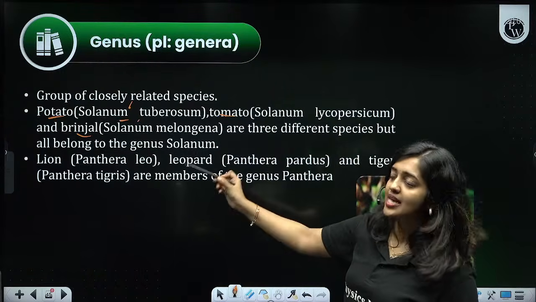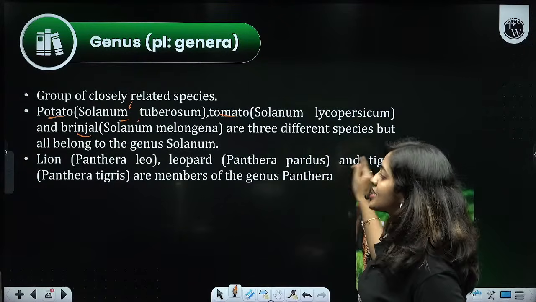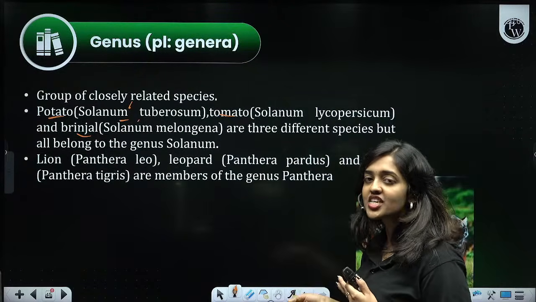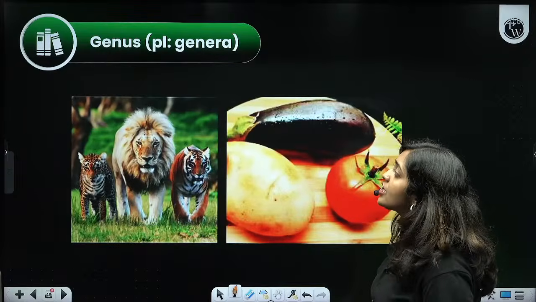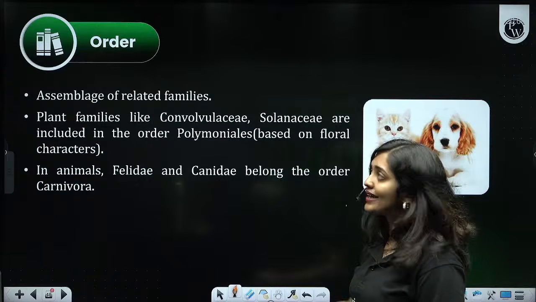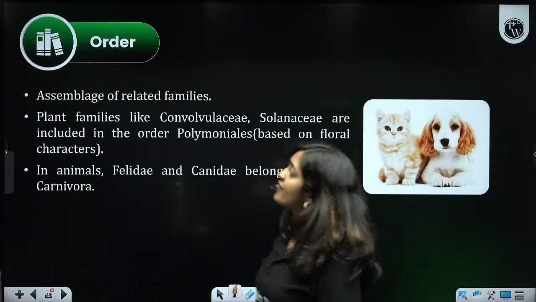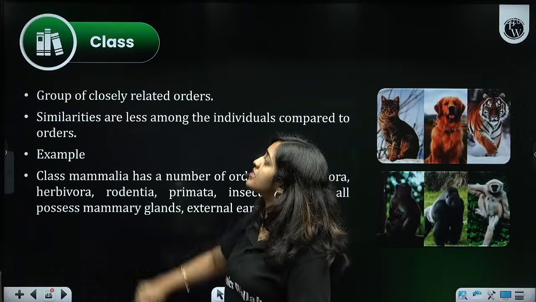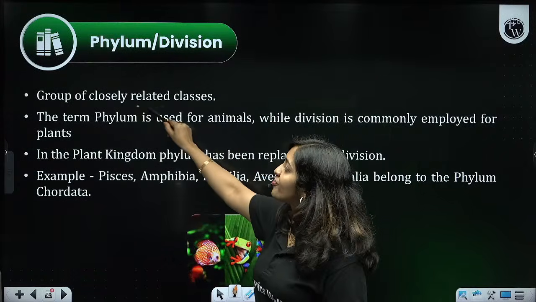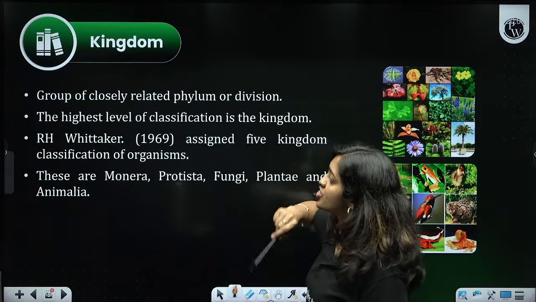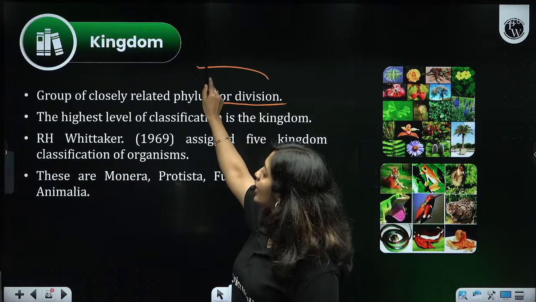Another example: lion, leopard and tiger. Panthera leo, Panthera pardus, Panthera tigris. All of them are different species, but they belong to the same genus Panthera. So related genera combined form a family. The group of related genera is family. An assemblage of related families is order. A group of closely related orders is class. A group of closely related classes is phylum or division. A group of related phyla or divisions, that means all the phyla together, form the kingdom.